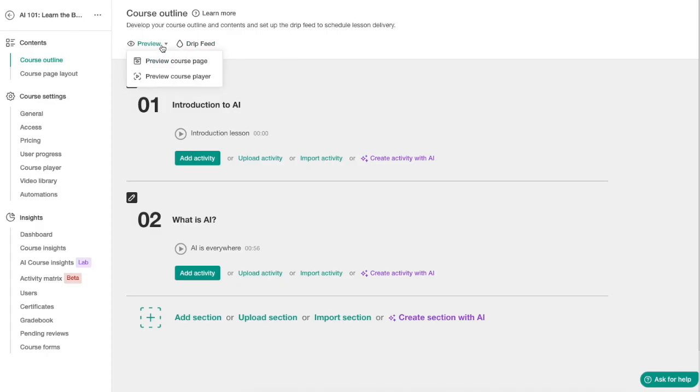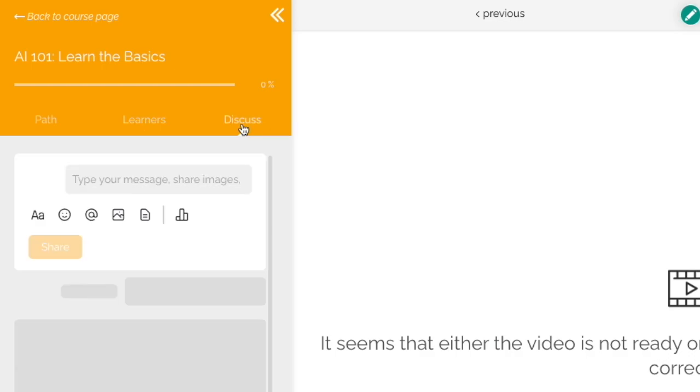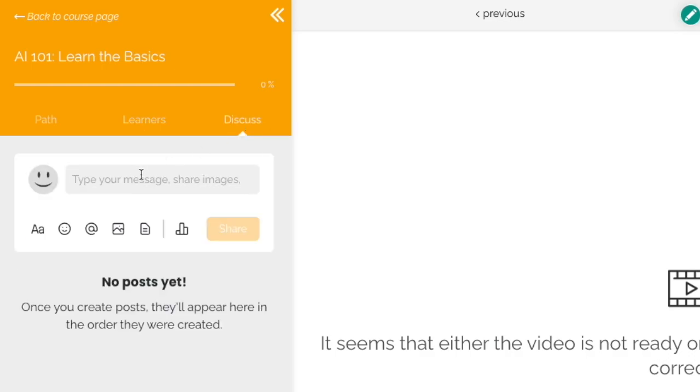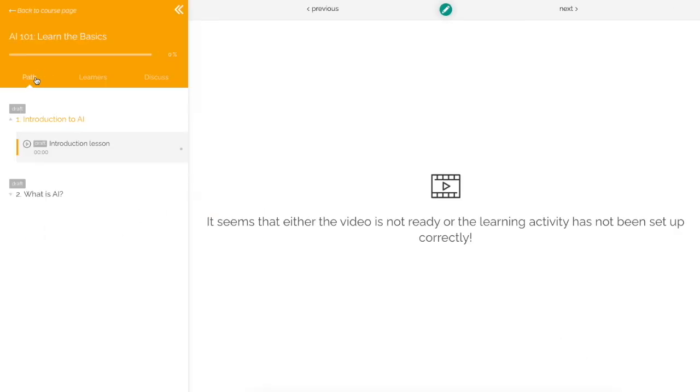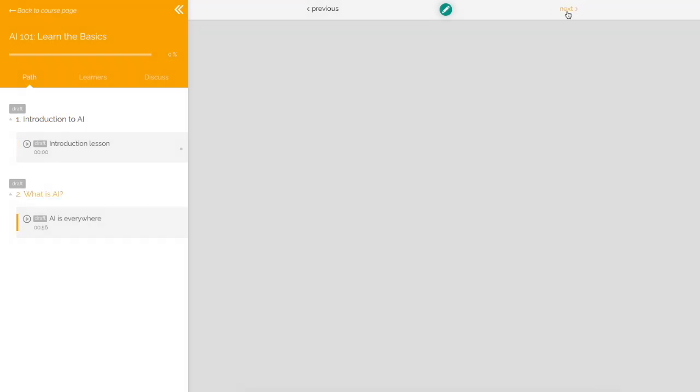And then we can also preview the course player. So this is what it looks like for a student. If your student signs up and enrolls, they are going to see a view like this. So here's the progress bar at the top left corner. You have the learners, you have the discussions form, so you can say hi here. And then obviously you can take a look at the learning path. So here we have the introduction to AI section, then the what is AI section, and here you can control, so you can go to the previous session and then you can go to the next session as well.